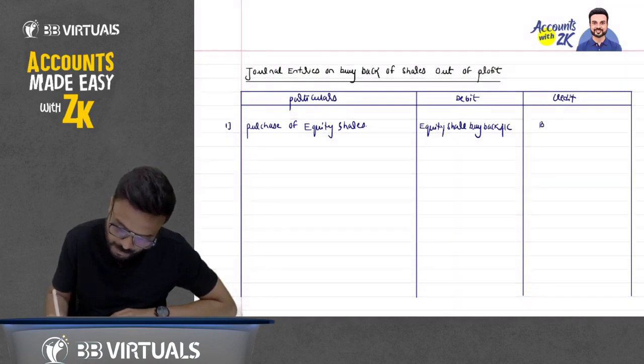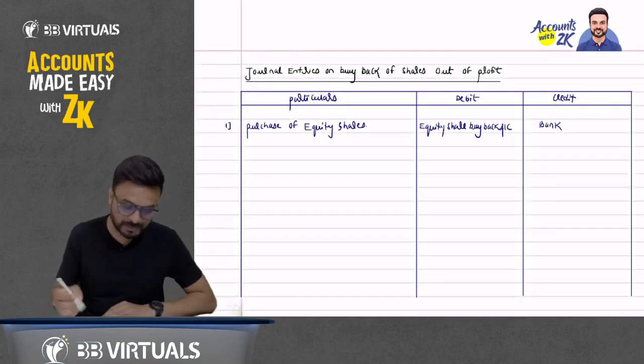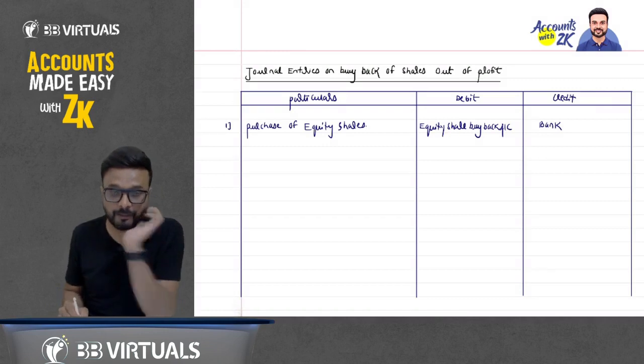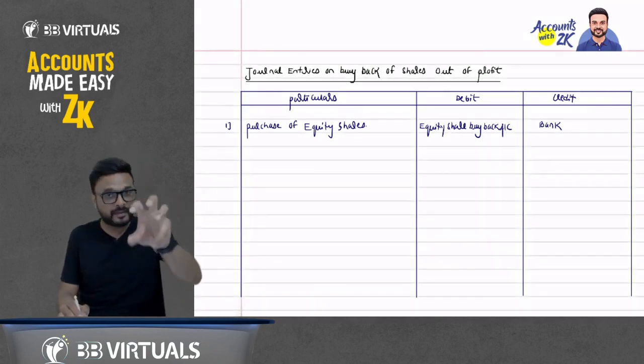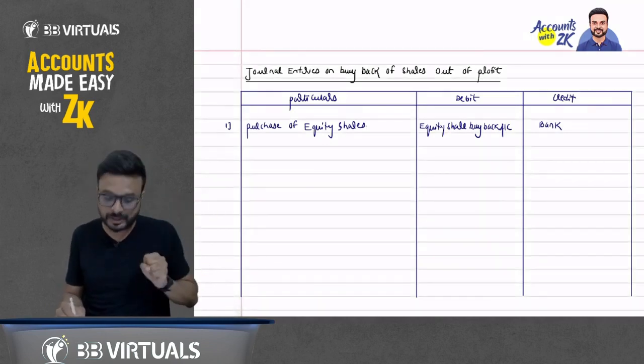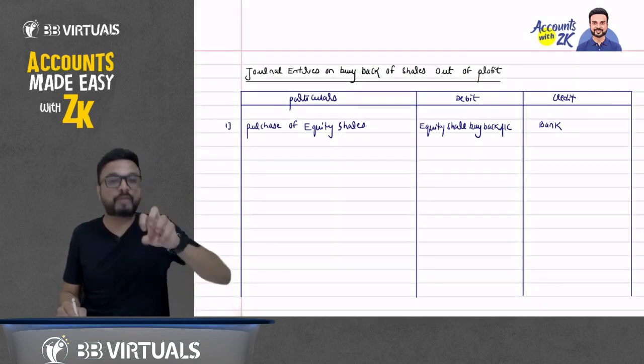Bank account. So I will debit when I purchase the equity shares. Which account should be debited? I have purchased my own shares from the market and received the shares. I will cancel it, don't worry. First you have to purchase it.